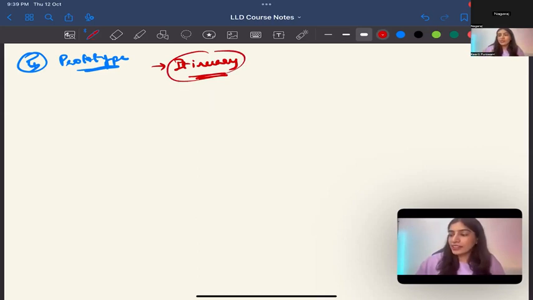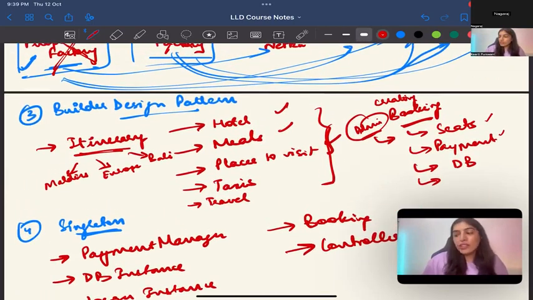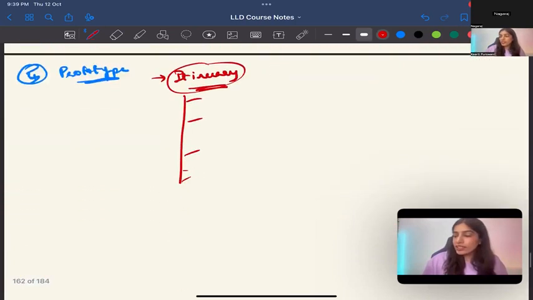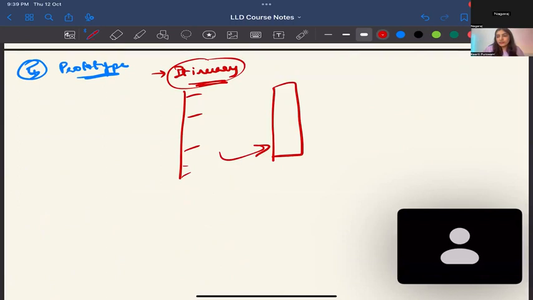I feel itinerary is the best example in that sense, because an itinerary is going to have a lot of things. For example, we saw in Builder that there are going to be a lot of steps. So in that case, I could probably use a prototype and create a copy. What do you think?